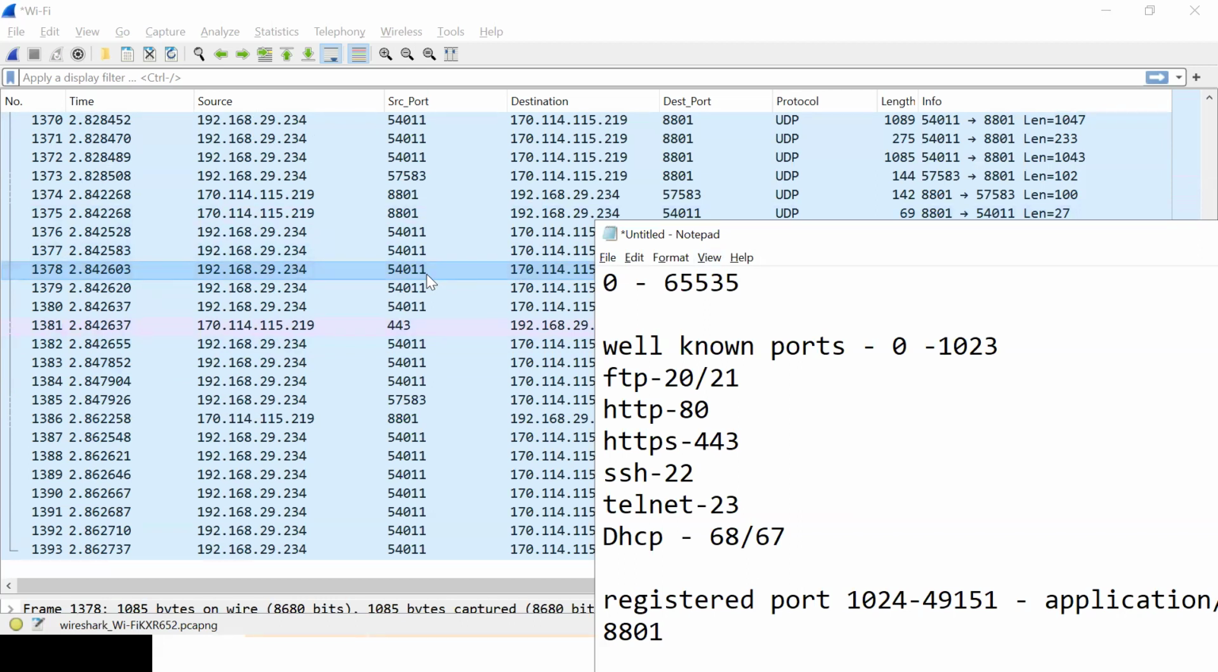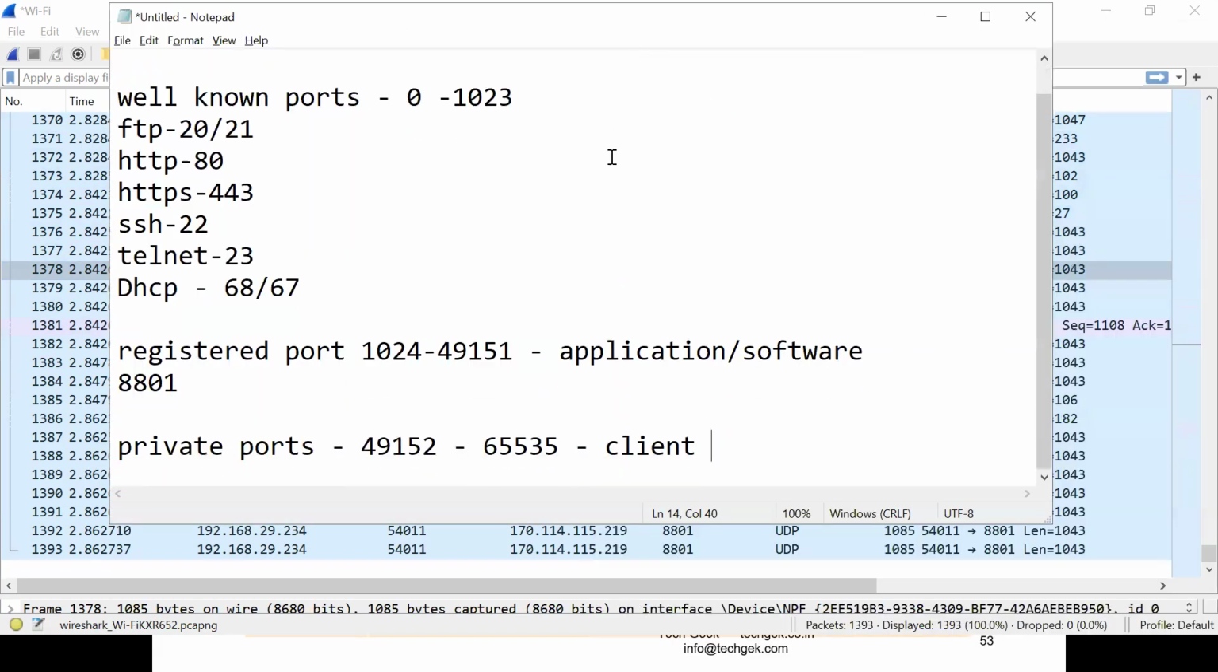You got my point? Okay. The client port will not be the same, only for this session. When the session ends and we start a new session, we might get some other code. You got my point? Okay, I got it, brother.